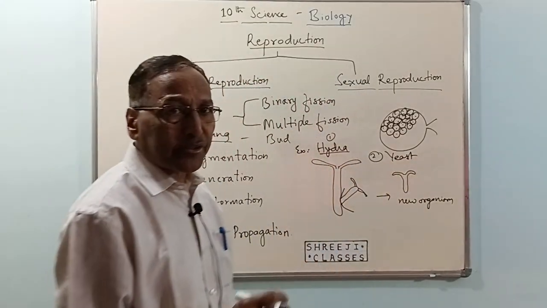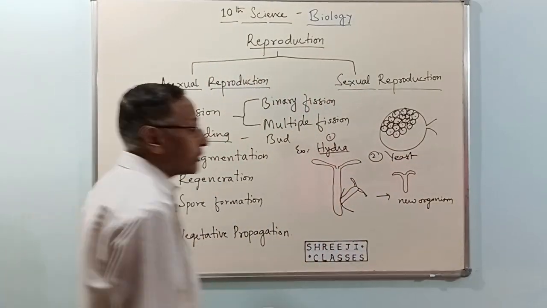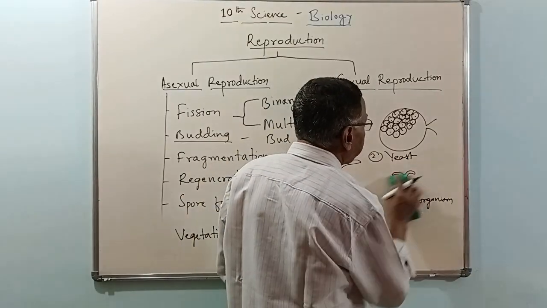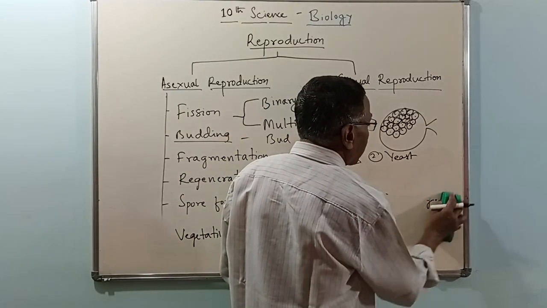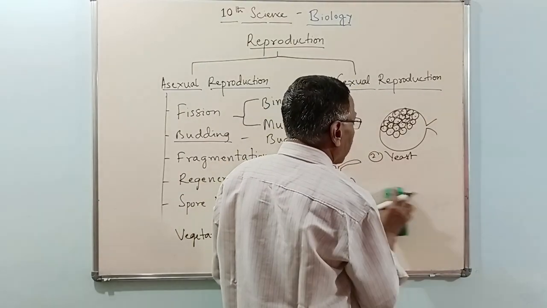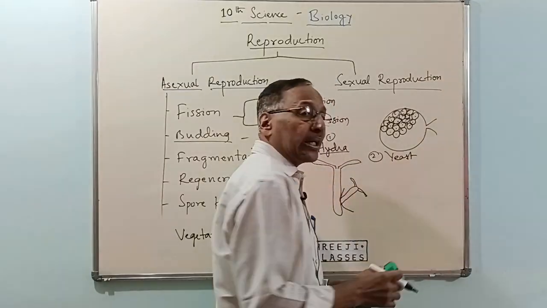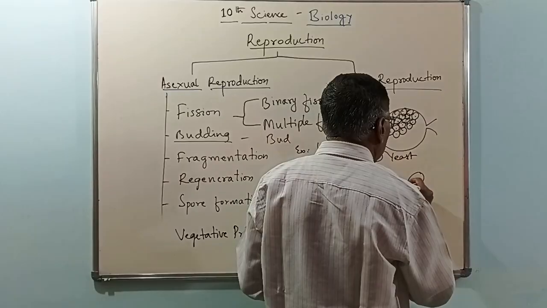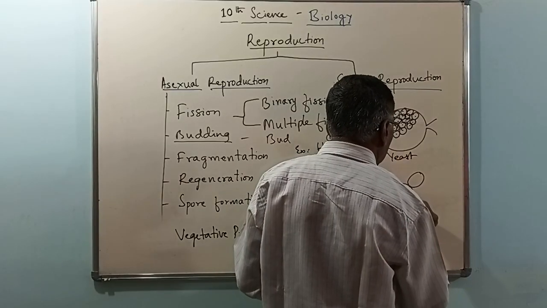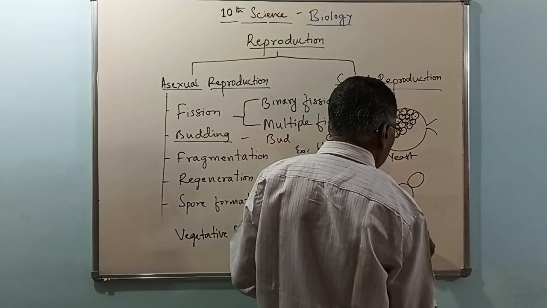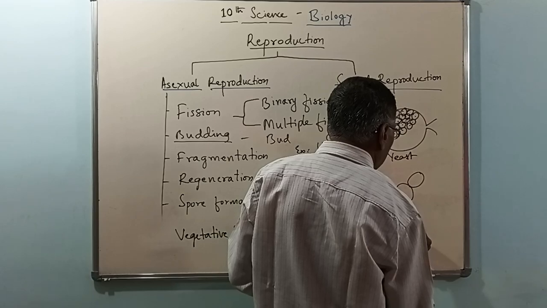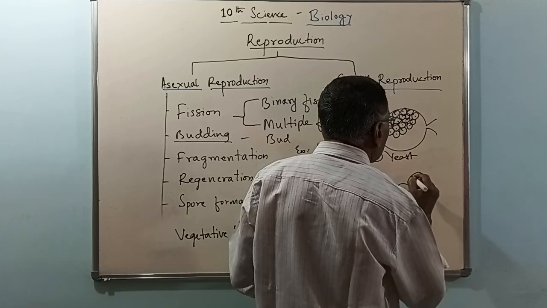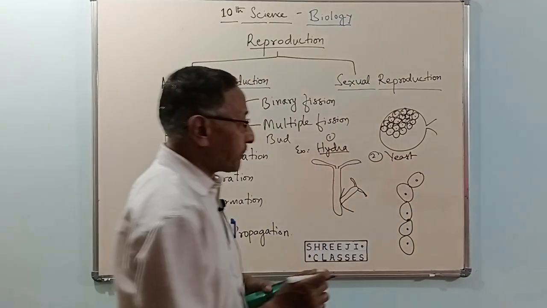Yeast is a fungus. We use yeast in bakeries for fermentation and all. This is yeast.